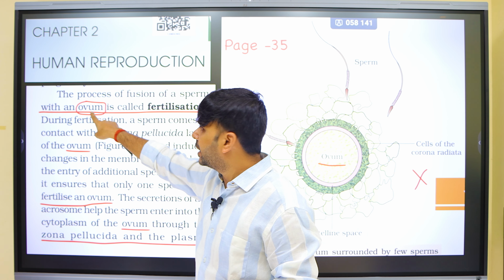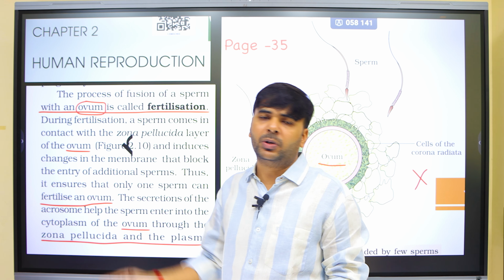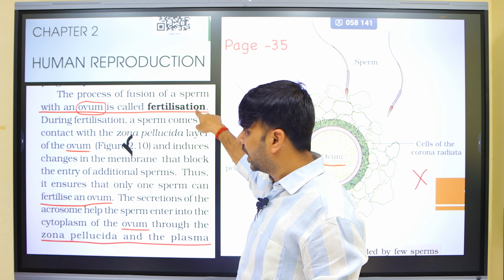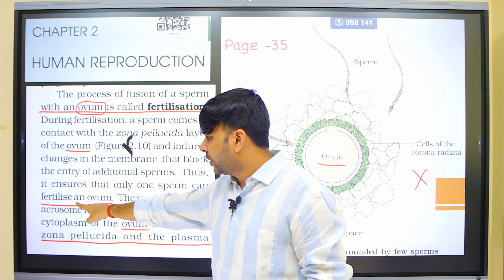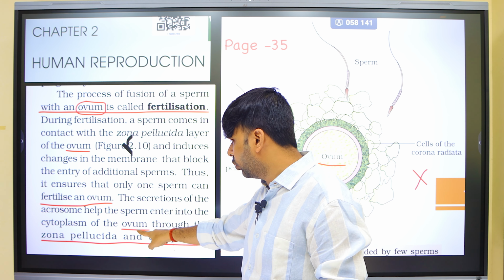So here again they are writing ovum. On the next page again they are writing ovum. Means ovum gets converted into ovum. How is it possible? Secondary oocyte is converted into ovum. That is called fertilization. Again they are writing ovum here. Okay, fertilization and ovum. Again error here. Then again ovum here.